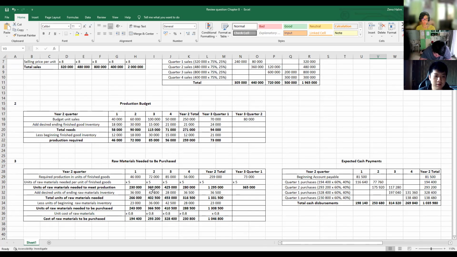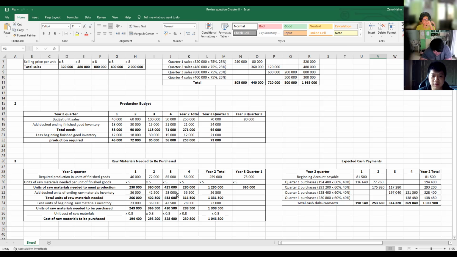So from here, we'll do the same. The added desired units of ending raw materials inventory would be the 10% of the next quarter, as stated in the question. So 36,000 from 360,000, 425,000 multiplied by 10% would be 42,500.